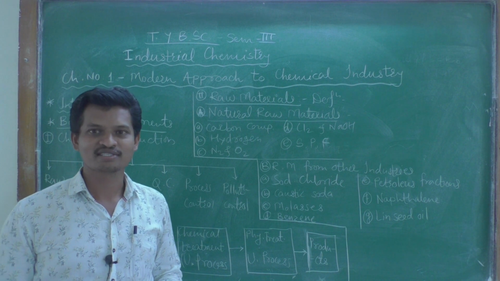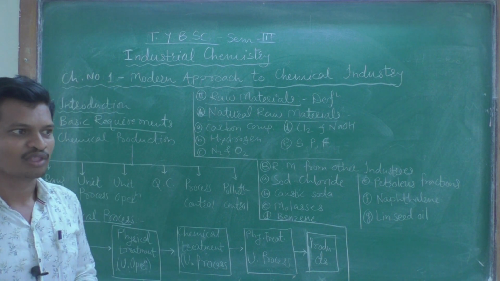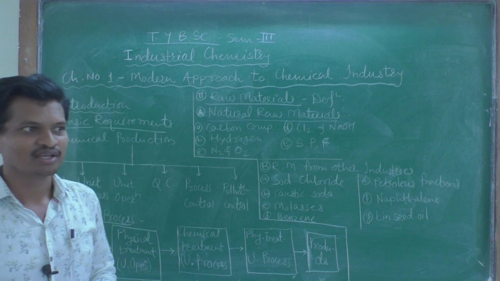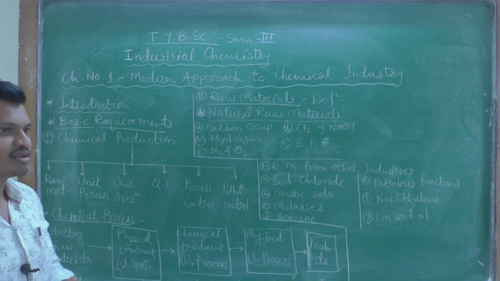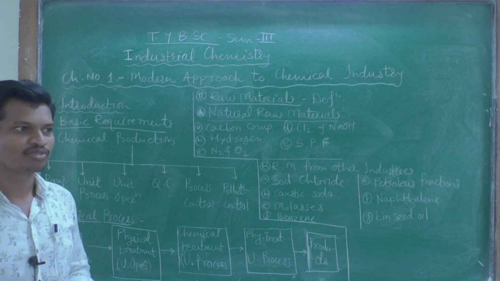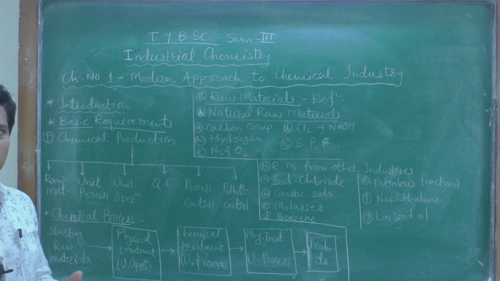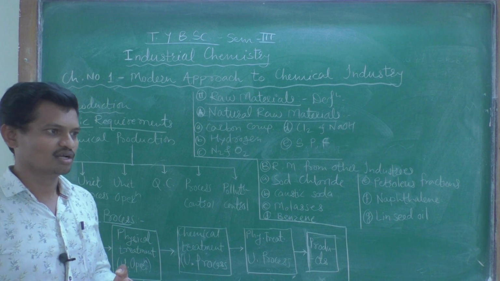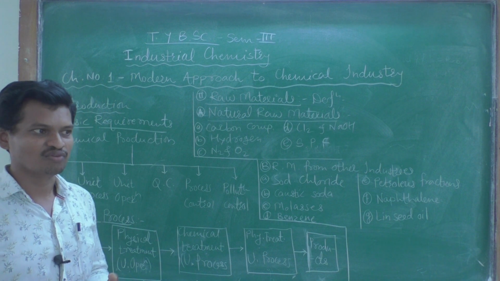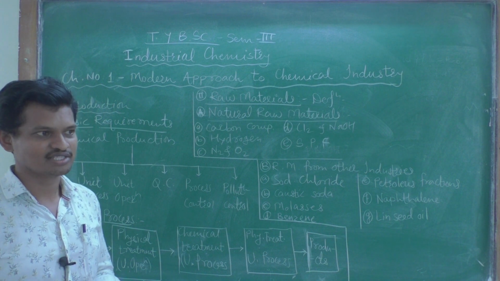For the TYBSc class I will teach you paper number 5, that is industrial chemistry. In the industrial chemistry paper for this third semester there are 6 lessons, 6 chapters, but only 2 chapters are allotted to me and the remaining 4 chapters will be taken by another teacher.